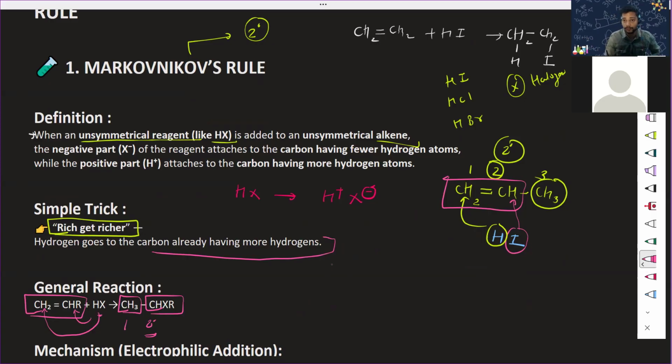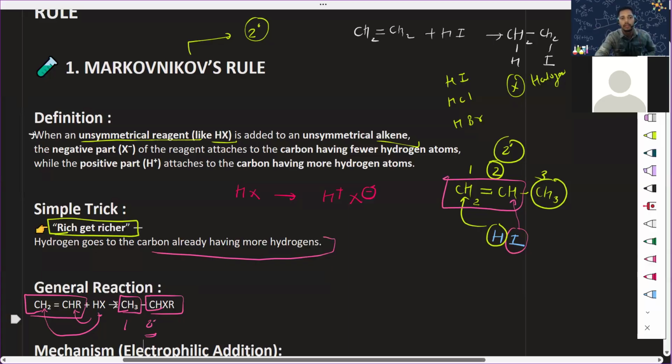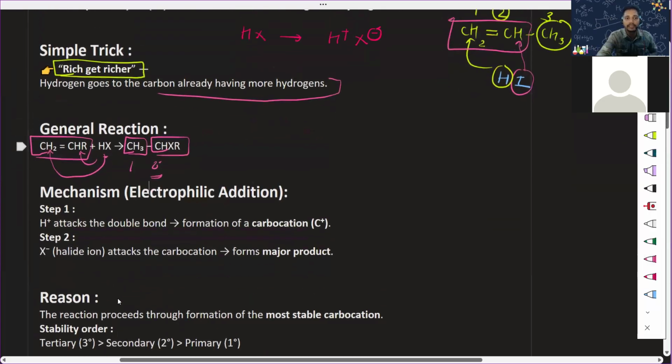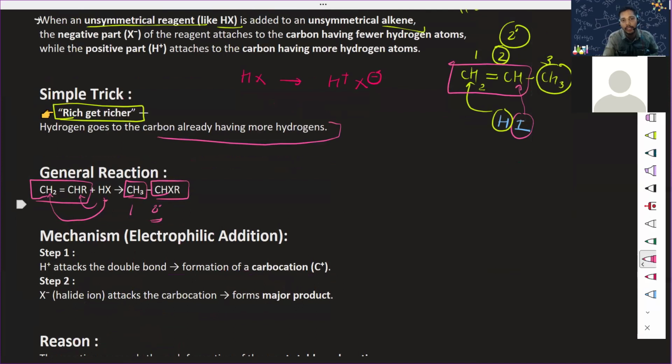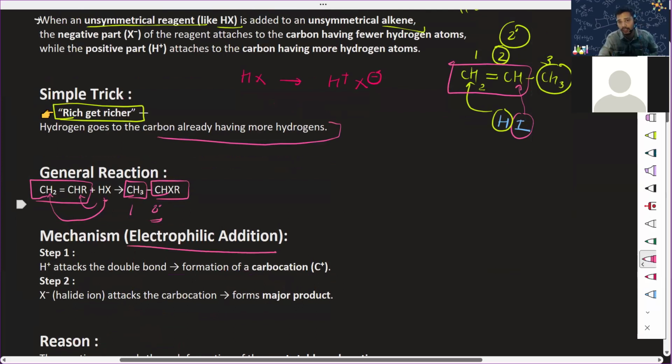Okay, now you got it. Where is the more hydrogen? The hydrogen will always go there. Okay, now let's talk about its mechanism. It is electrophilic addition. What is electrophilic addition?